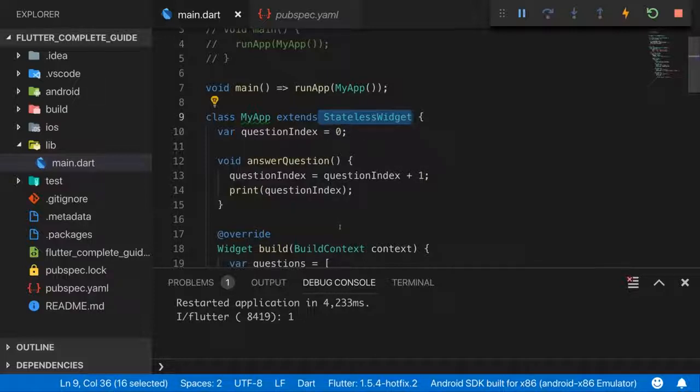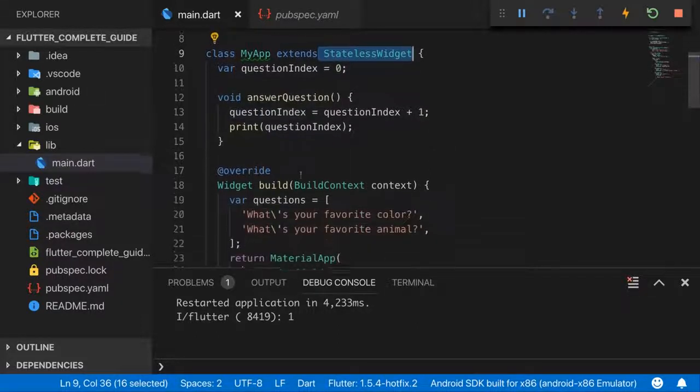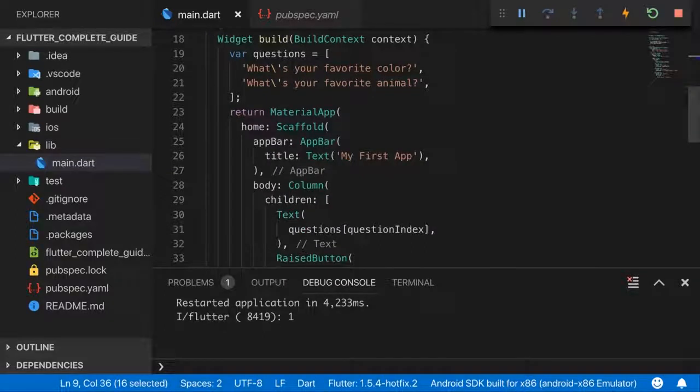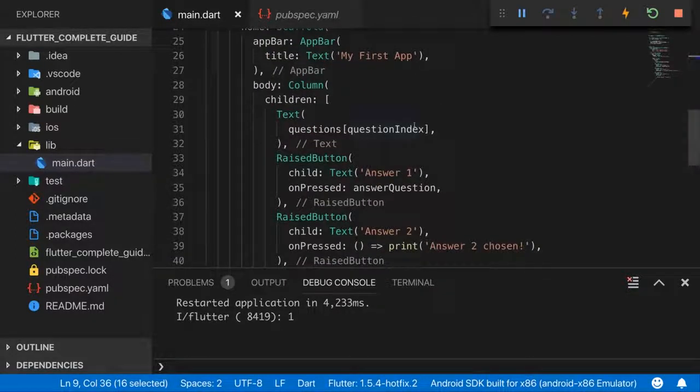Now that might sound very restrictive and strange, since we typically have interactive applications where things should change. Why would we have widgets that can't change? Well, typically in your Flutter application, you will have more than one widget, and we'll soon have more than one widget here as well. And some widgets are only there to output something, like that text widget, which is built into Flutter.